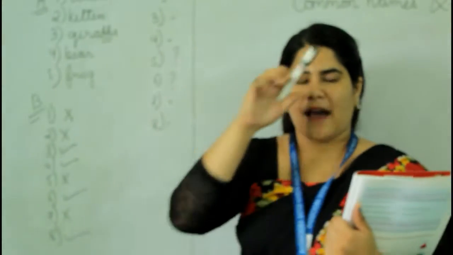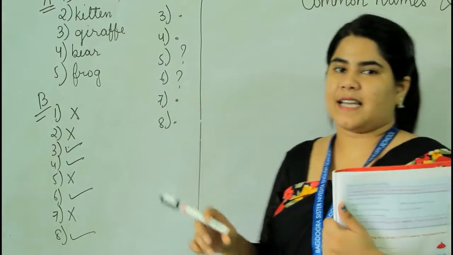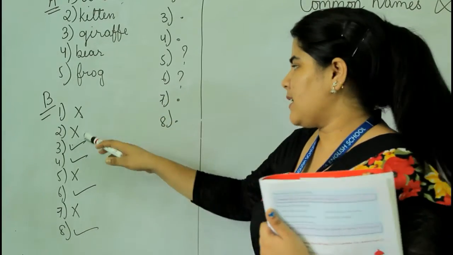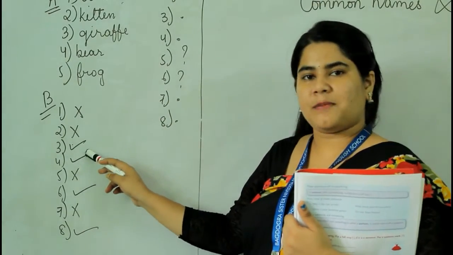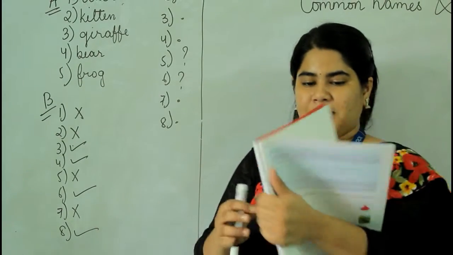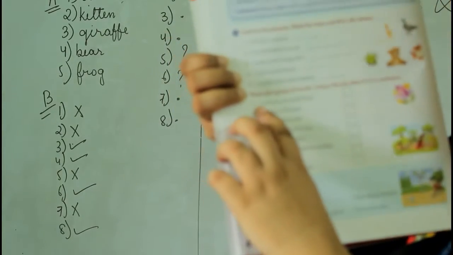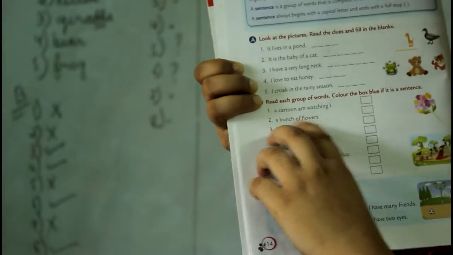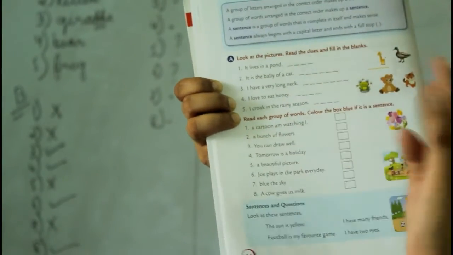Now read each group of words and color the box blue if it is a sentence. Here is what I have done. You have to put the correct mark if it is a correct sentence, starting with a capital and ending with a full stop. So the first one will be wrong, second also wrong, third right, fourth right, fifth wrong, sixth right, the seventh again wrong, and the eighth right. Because here you can see a cartoon and a watching eye, it does not give us any sense. It starts with a small letter, okay? So this is incorrect. A bunch of flower, again you have to start with a capital letter, also incorrect, okay? So in this way you have to do this also.